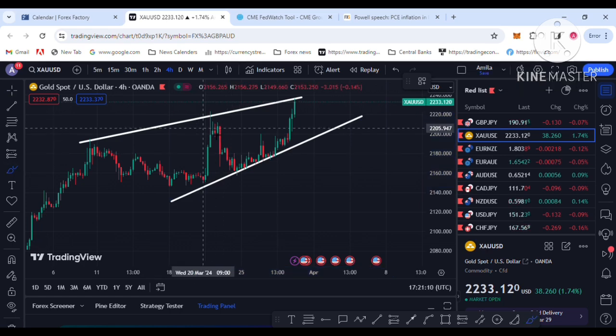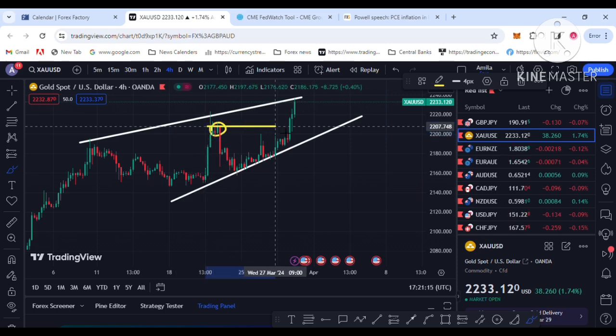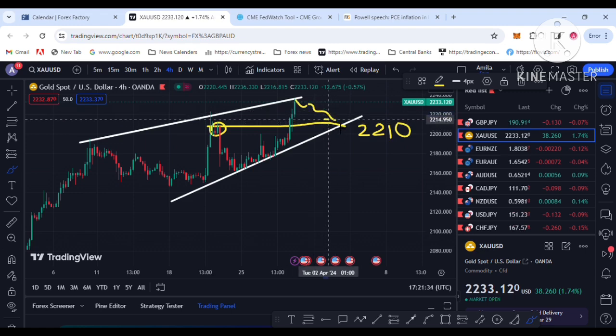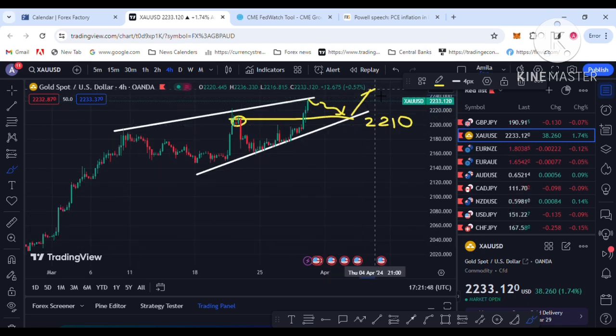So I am thinking this resistance will become support on the right side next week. This is the recent support level, the 2210 level. I'm hoping the price next week will retrace to this level and get support from it. That is my next week forecast. If the price breaks above the trend line resistance level, that is a strong bullish continuation. So two options: my option is the 2210 support level, and that is your buy option.